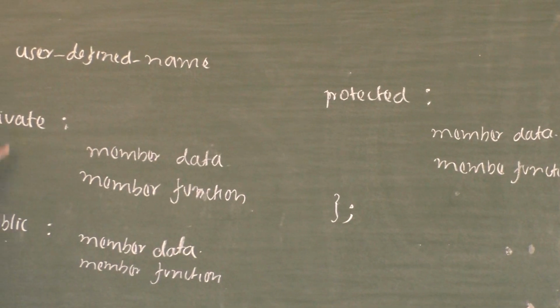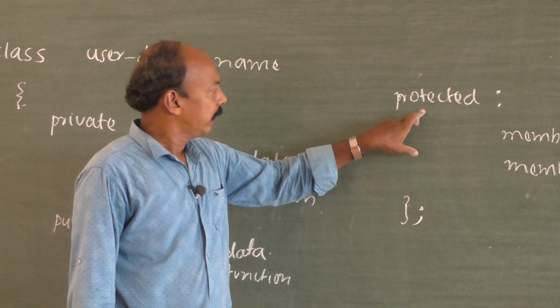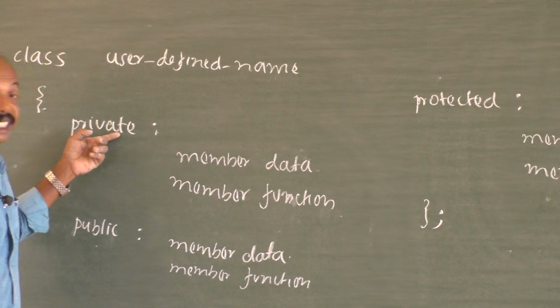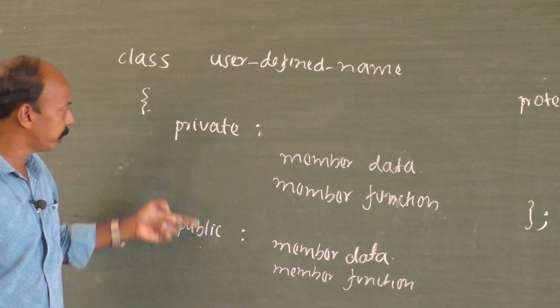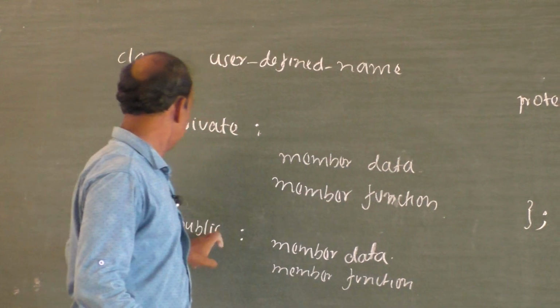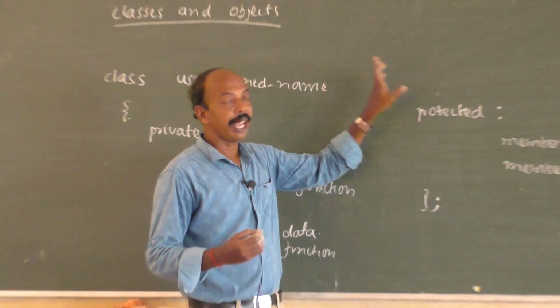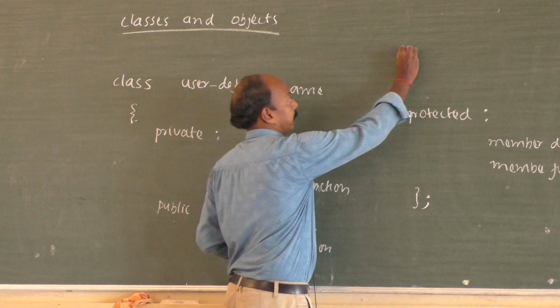These are called access specifiers. Then what are these access specifiers? These are giving security to the data. In the first year, we have not made use of these public, private and protected. In first year, we had a concept called structure.